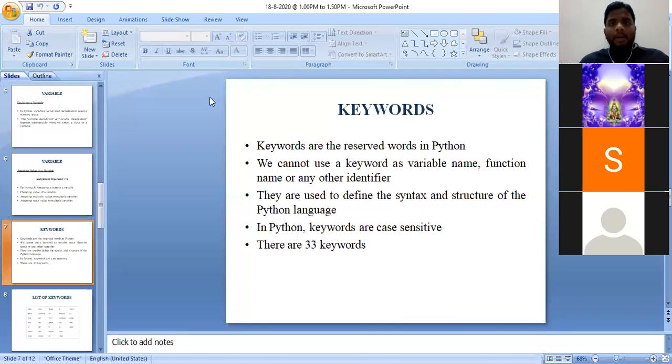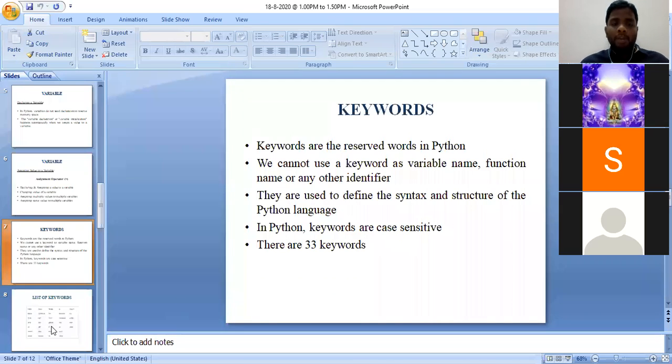Next concept is keywords. You all know that keywords are reserved words because in any programming language, every keyword has some meaning involved in it. We cannot use a keyword as a variable name. Already I have mentioned in the slide of rules for naming a variable. There are 33 keywords in Python. These 33 keywords cannot be used as a variable name. They are used to define syntax, and Python is case sensitive. Keywords are also case sensitive.